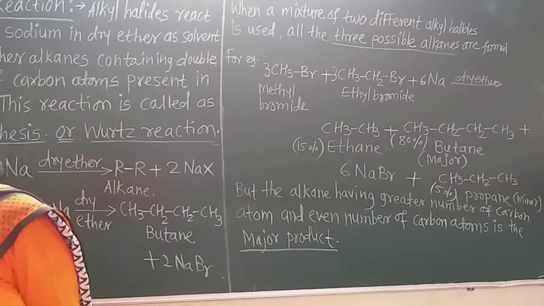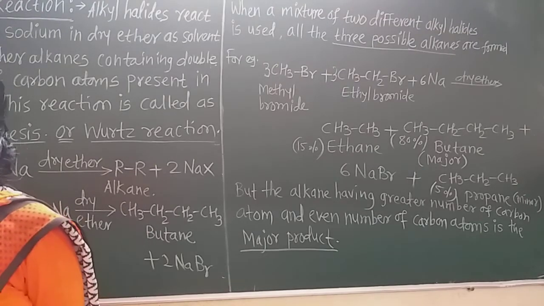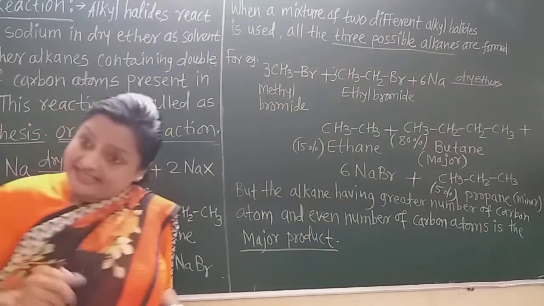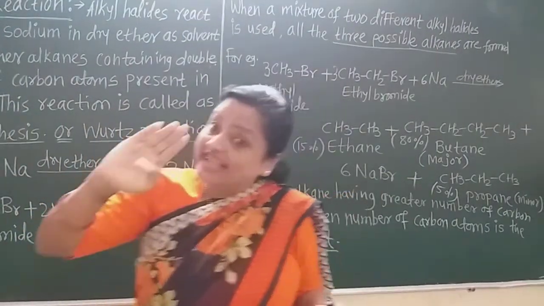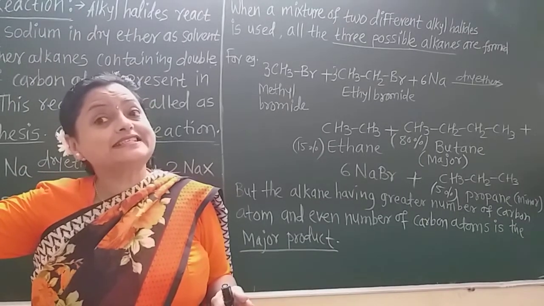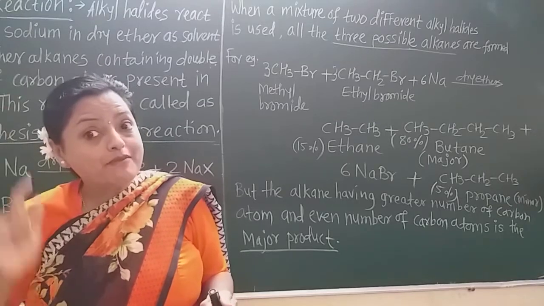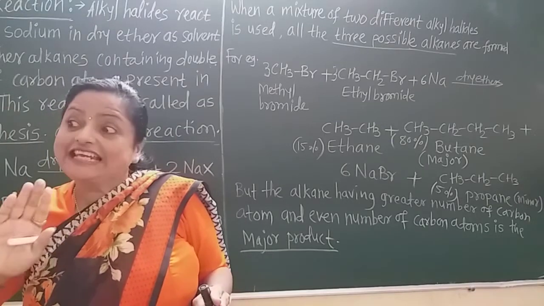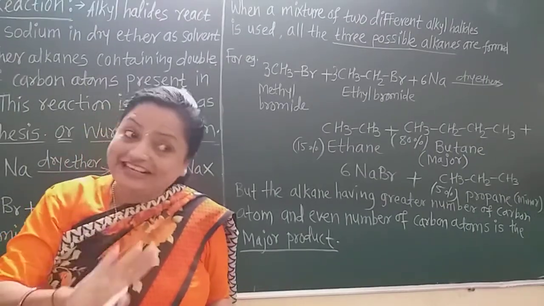Why is propane always in a smaller quantity? Because the speciality of this reaction is that in the Wurtz synthesis, always the alkane formed in a higher percentage is the one which contains the maximum number of carbon atoms and an even number of carbon atoms. Maximum and even, or greater and even.